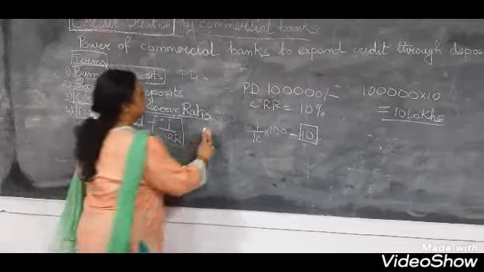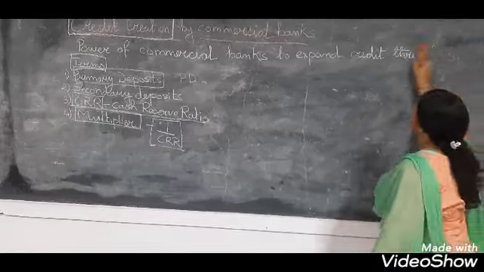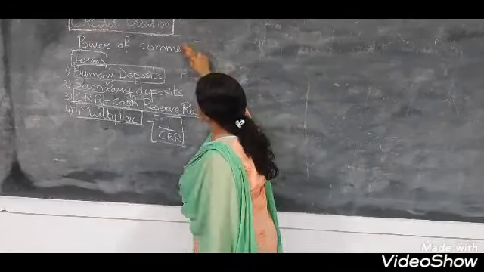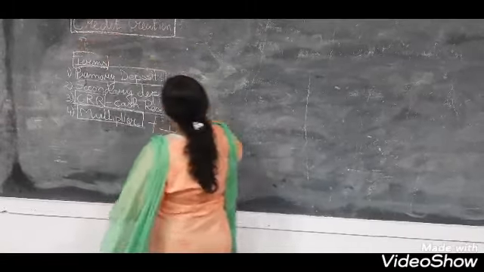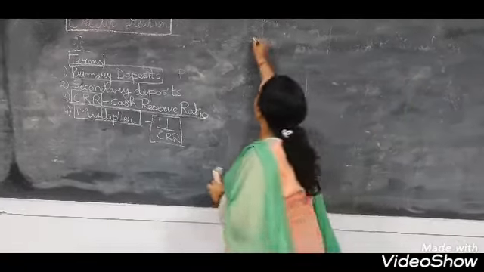Now children, we have learned about the terms which we are going to use in this credit creation process. Now we will see how this is done, how credit is created.